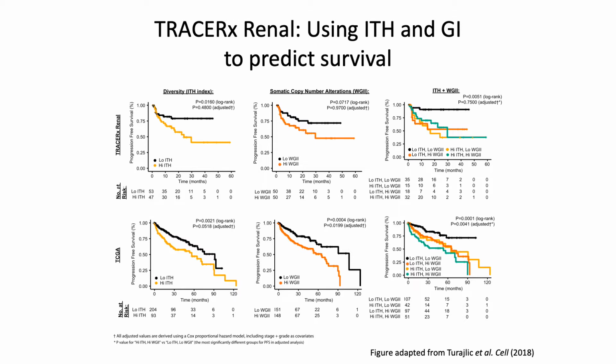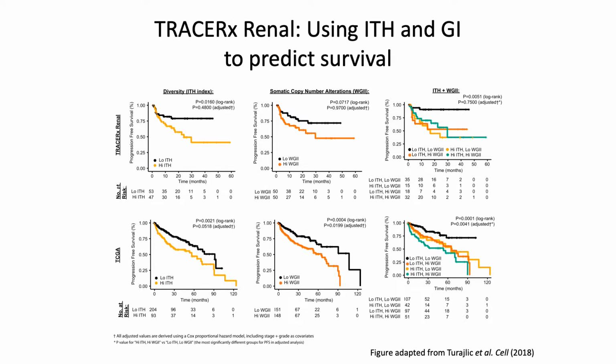They also found that tumors with high genomic instability, abbreviated here as GI, also tended to confer lower survival times. And when they looked at both these factors together, as in the top right, they found that particularly in tumors that have low genomic instability, high intratumor heterogeneity is a predictor of worse survival.